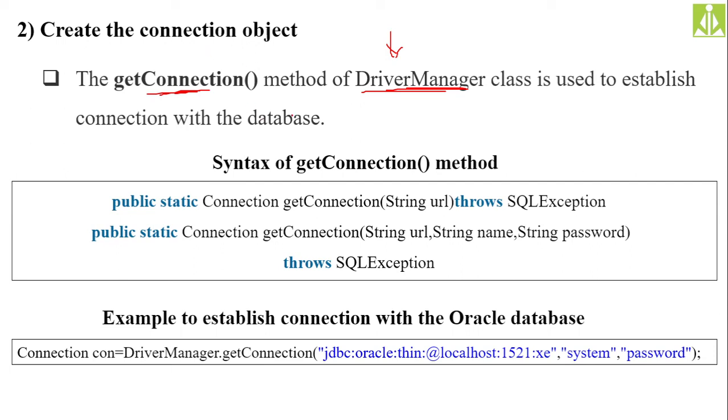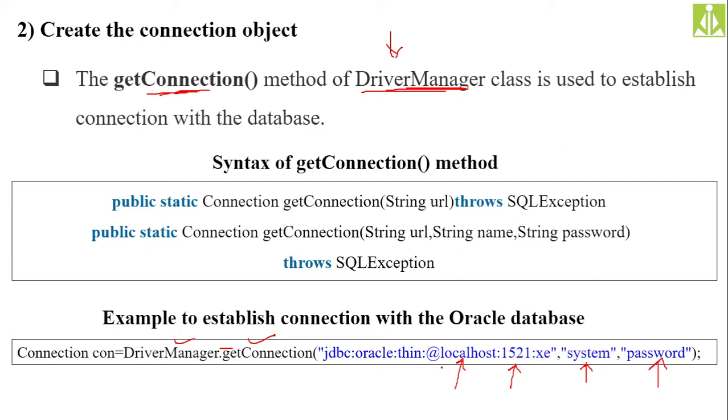Suppose you are interacting with the Oracle database whose username is system and password is password, and the port number is 1521. So these credentials you have to pass like this: DriverManager.getConnection, and you need to pass this entire thing. Localhost is the IP address of the system where you have the database software installed. So if you have installed the database software on the current machine itself, then use localhost over here.